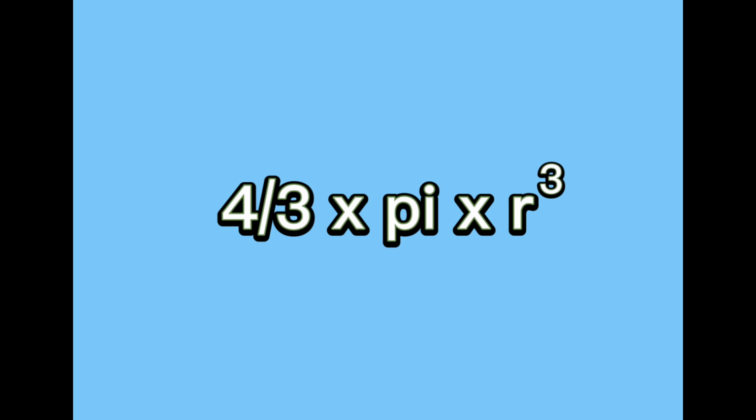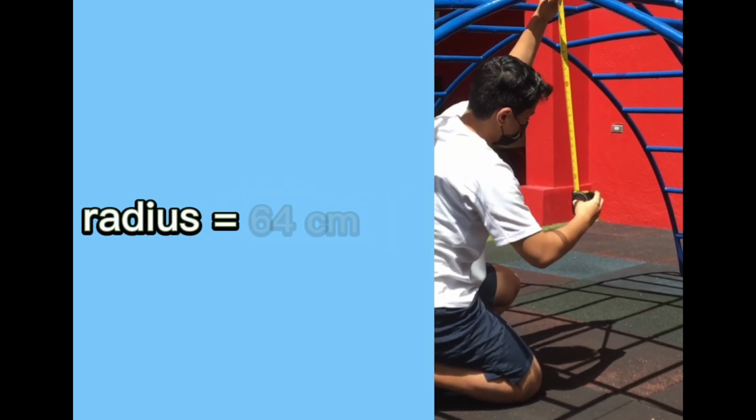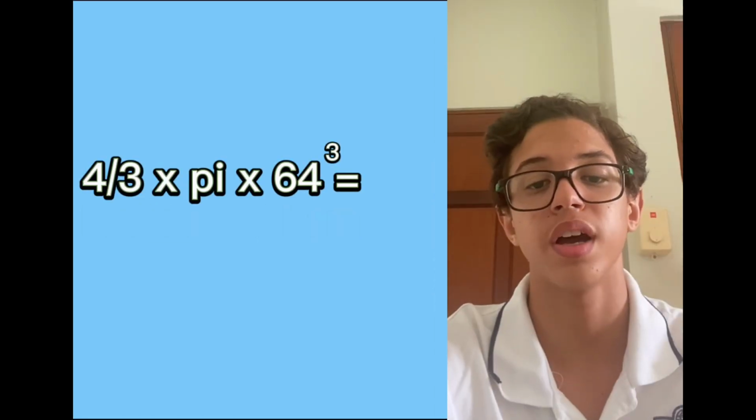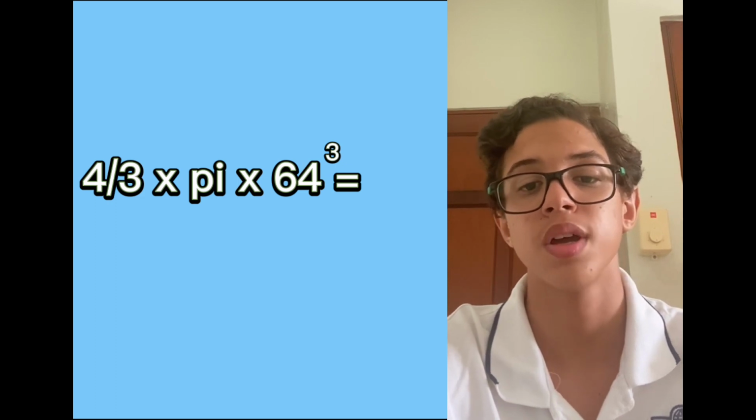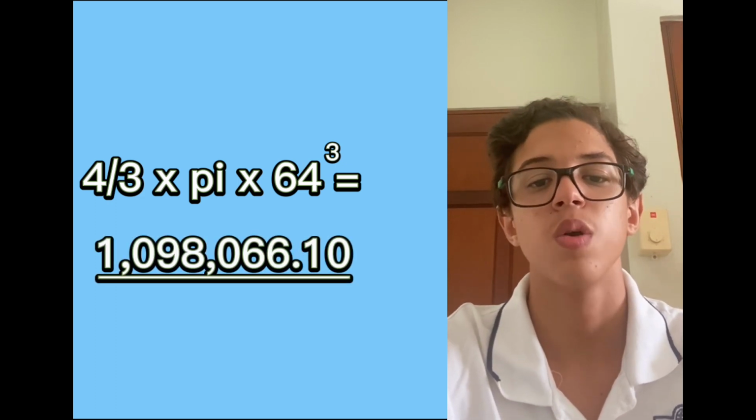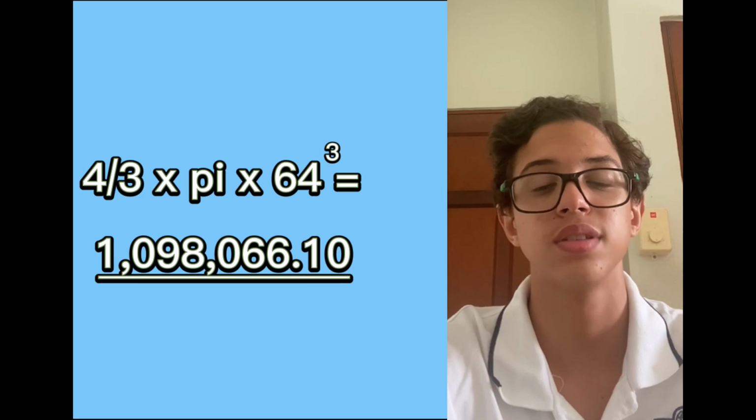To solve this problem, we need to apply the formula for it, which is 4/3 times pi times radius to the power of 3. We have already measured the radius, which gave us 64 centimeters, but now we have to substitute the necessary values and do the math. 4/3 times pi times 64 to the power of 3 gave us 1,098,066.10, but we're not finished.